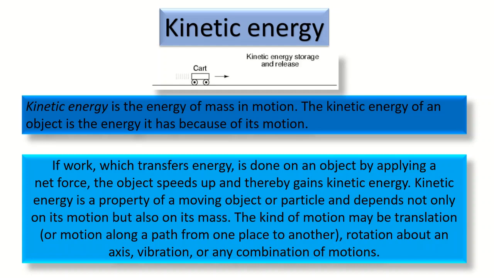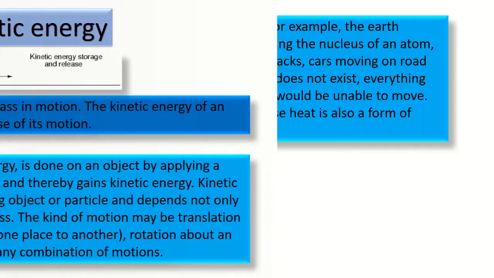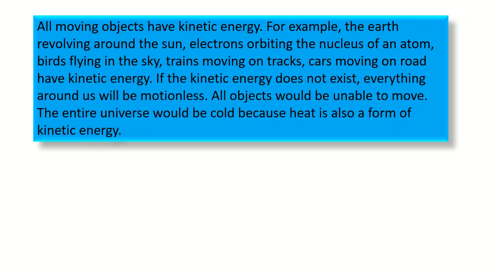The kind of motion may be translation, or motion along a path from one place to another, rotation about an axis, vibration, or any combination of motions. All moving objects have kinetic energy. For example, the Earth revolving around the Sun, electrons orbiting the nucleus of an atom, birds flying in the sky, trains moving on track, cars moving on the road have kinetic energy.